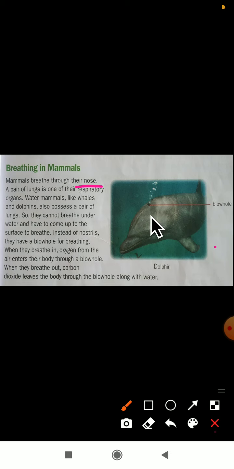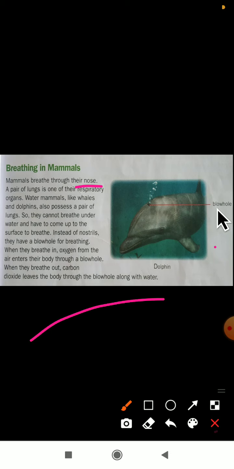Remember, these dolphins and whales cannot breathe underwater. So what will they do? They will come up to the surface, they will raise their head to the atmosphere. Then they will take in oxygen with the help of the blowhole, and with the help of this blowhole only, they will put out the carbon dioxide. So what is the breathing organ in mammals? Generally it is the nose, and in dolphins and whales it is the blowhole. B-L-O-W, blow, H-O-L-E, hole, blowhole.